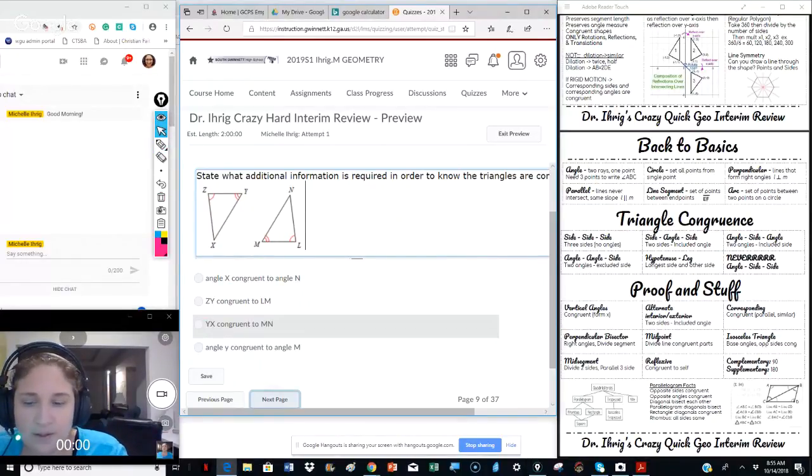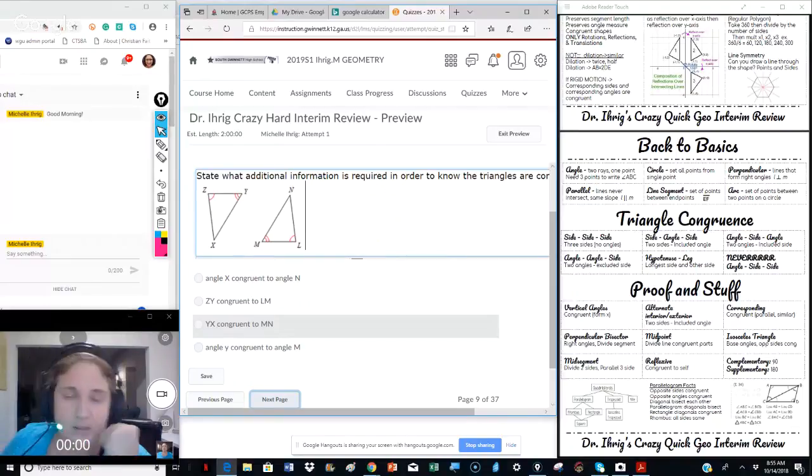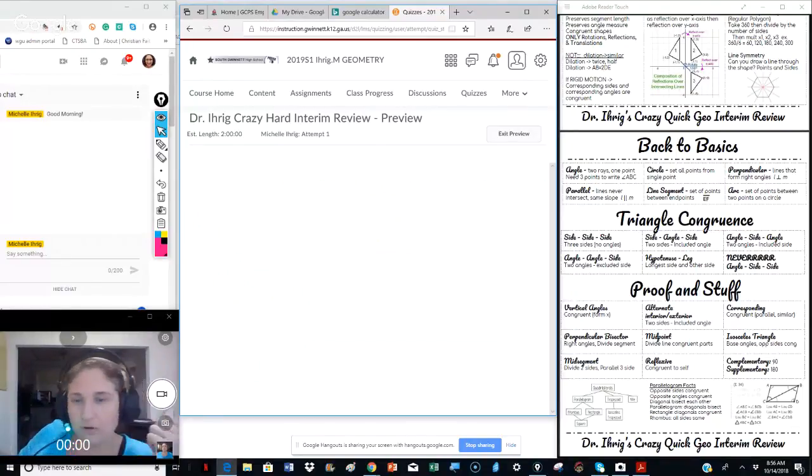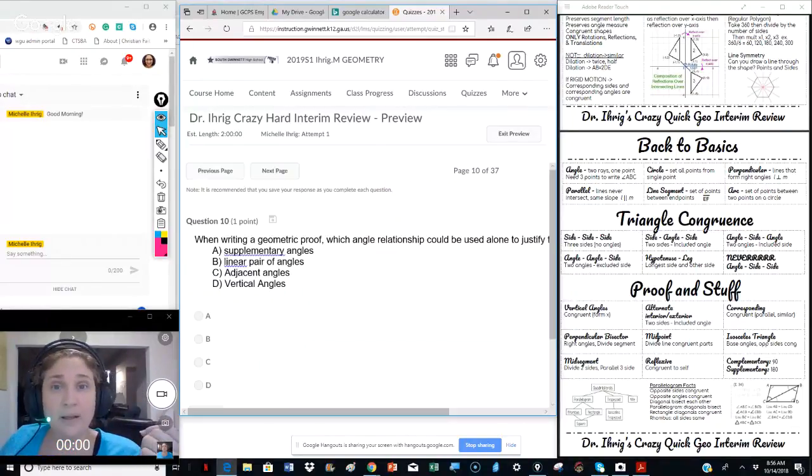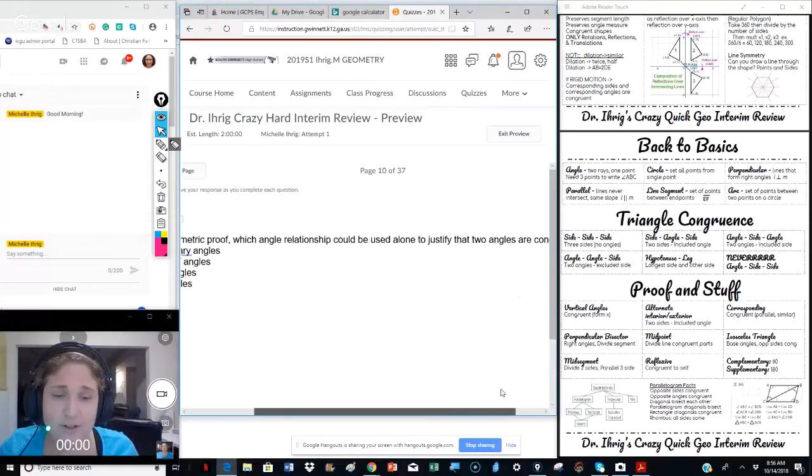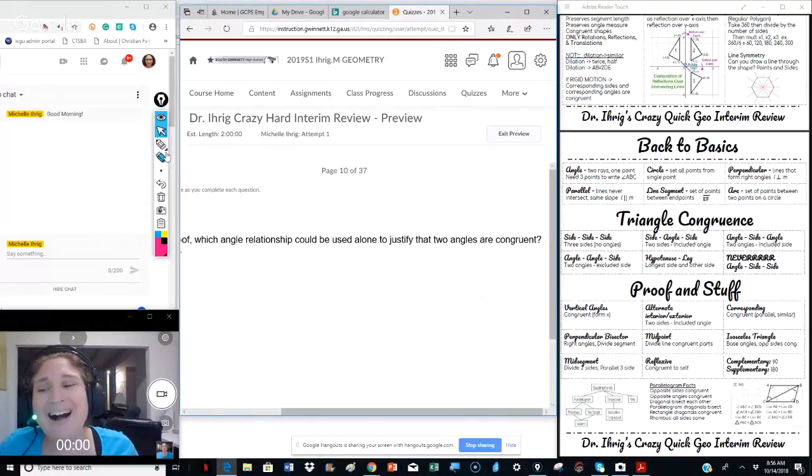Come on. Next page, please. And we're waiting for it to open. Writing a geometric proof. Which angle relationship can be used to justify that two angles are congruent? Congruent. That was a little flat. Sorry about that. Okay, congruent angles. Let's take a look.